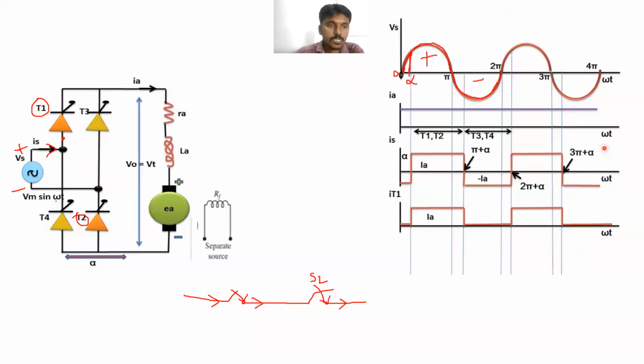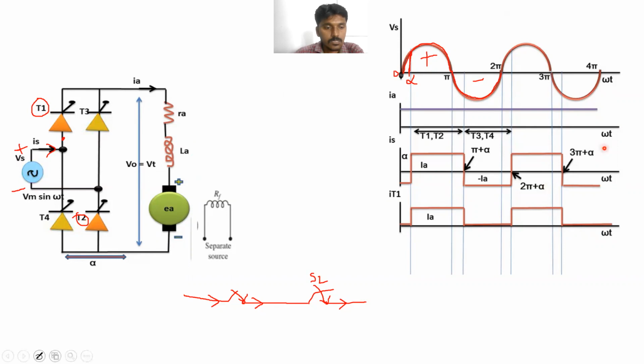In the same way here also, to flow the current through the load circuit, we have to apply the gate pulses for T1 and T2 at a time. Clear? Again, to flow the current through the load circuit, we should give the firing angles for T1 and T2 at a time. Is it right?